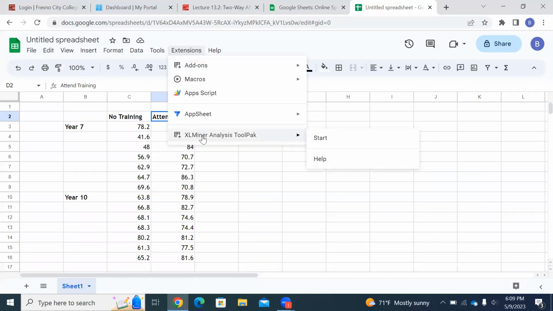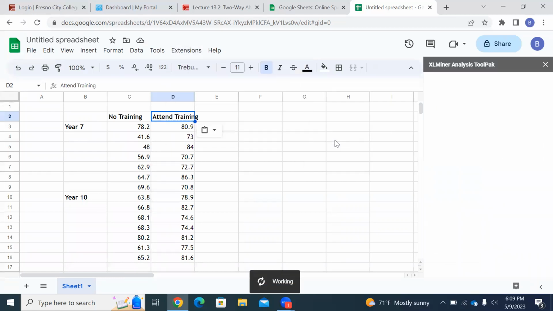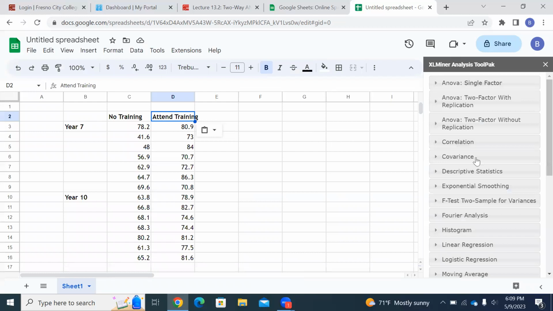Once you have it installed, Excel Minor Analysis Toolpack, come over here to Start and click Start. And it pops up over here. Now, we have some options. ANOVA single factor, ANOVA two factor with replication. Basically, here's all the tests we've done on the graphing calculator all semester. Basically, we want ANOVA two factor with replication.